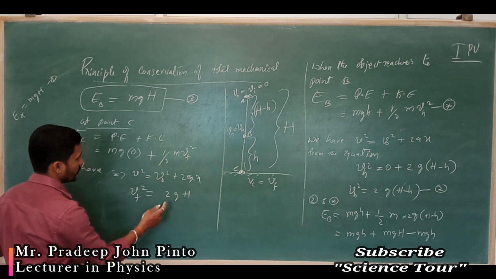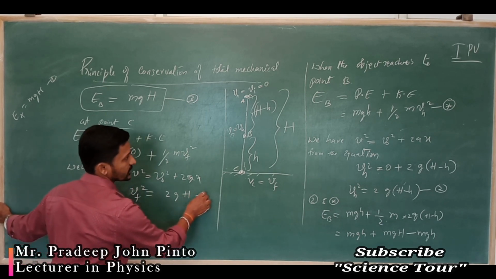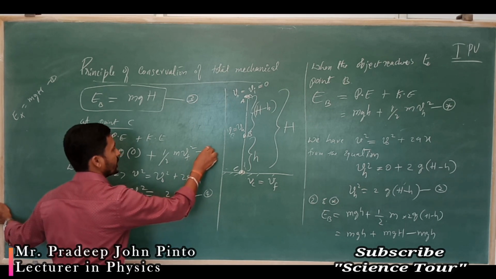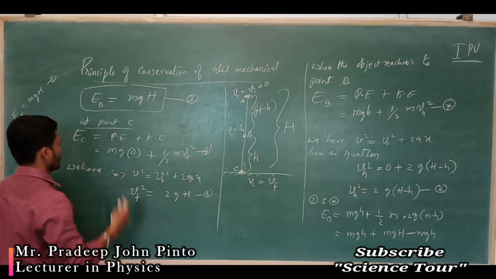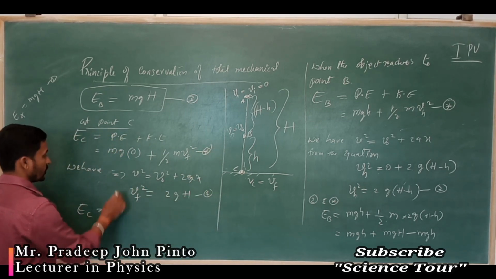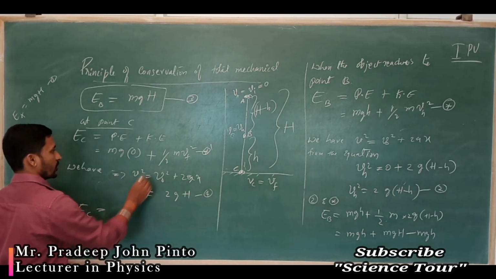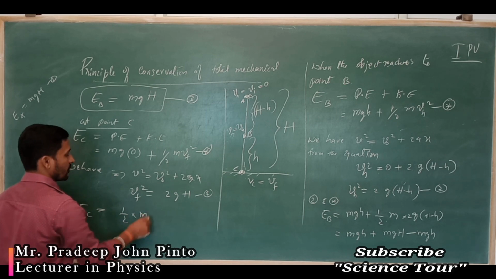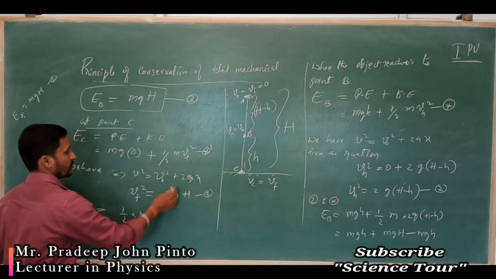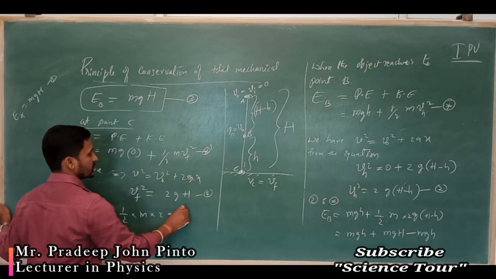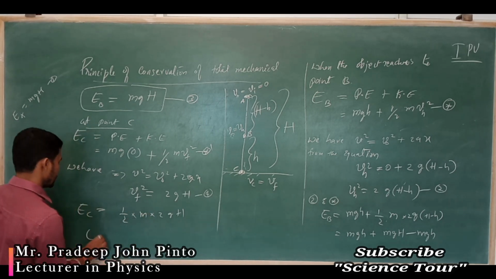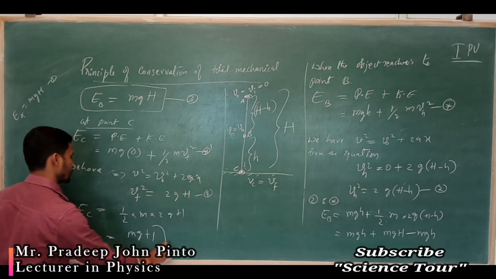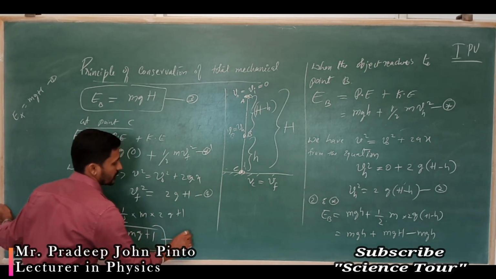So what are you going to get? Substitute this equation 4 in double star dash. So you are going to get EC is equal to one half into m into Vf square, which is 2gH. 2 cancels, and EC you are going to get mgH. This is equation 5.